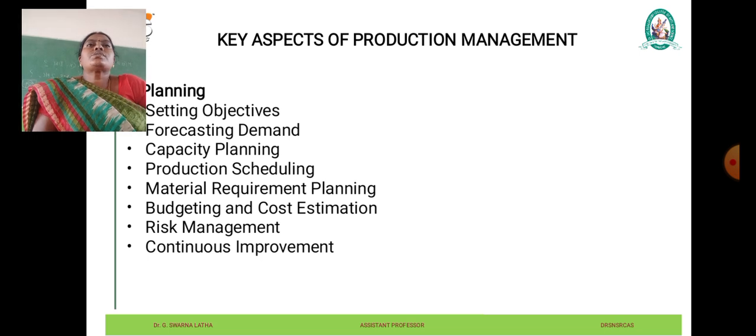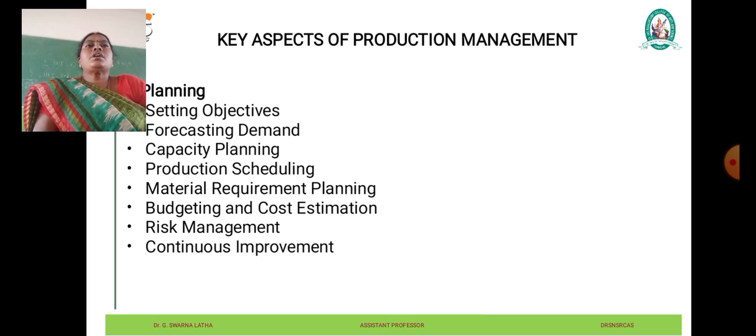Budgeting is the foremost thing. Planning also involves estimating the cost associated with the production activities and developing budgets to allocate resources effectively. Cost estimation considers factors such as labor cost, material cost, overhead expenses, and any other relevant cost. Budgeting helps in controlling costs and monitoring expenses and ensuring that production remains within financial constraints.